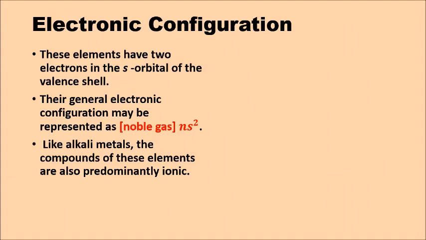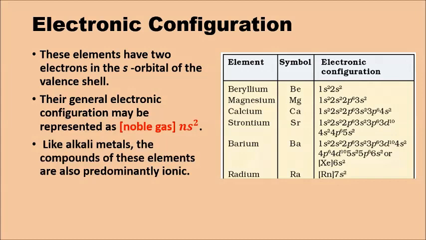Like alkali metals, the compounds of these elements are ionic. So in general, S block elements give ionic bonds. Let's see the configuration of the second group. First is beryllium, symbol Be. According to the Aufbau principle, it becomes 1s2, 2s2. Magnesium, Mg, 1s2, 2s2, 2p6, 3s2, so a total of 12 electrons. Calcium, 1s2, 2s2, 2p6, 3s2, 3p6, 4s2.